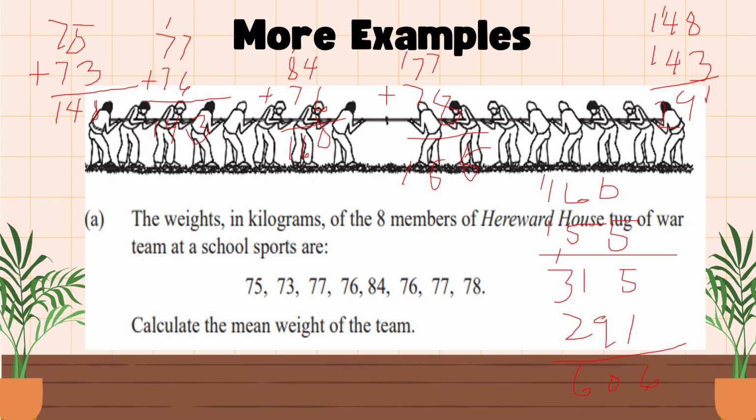Then we're going to divide it by 6. 606 divided by 6. We bring down 0, so you need to put 0 here, and another bring down 6, another 1. So that means 101 is the mean weight of the team. All right, that's how we add, count, and divide.